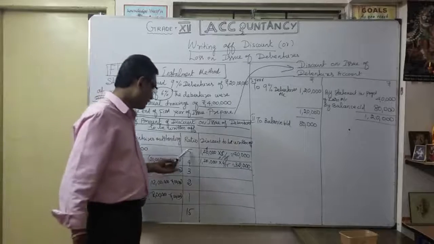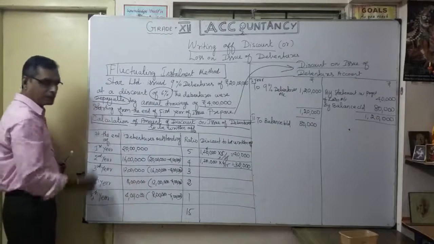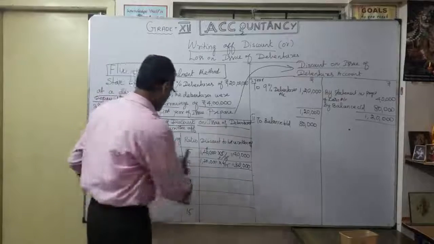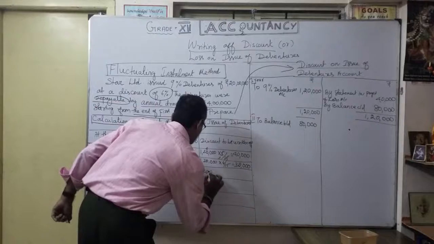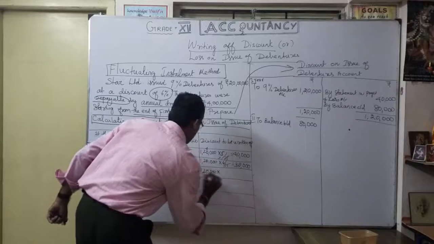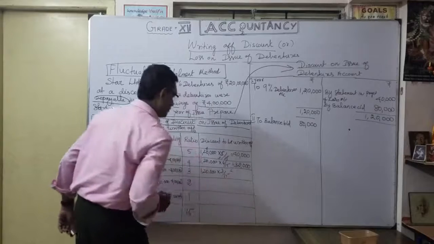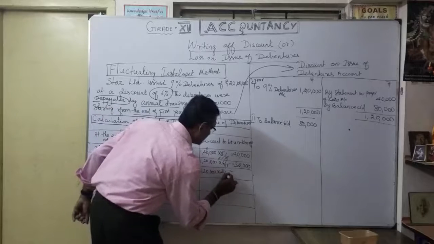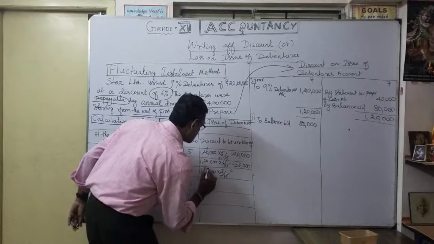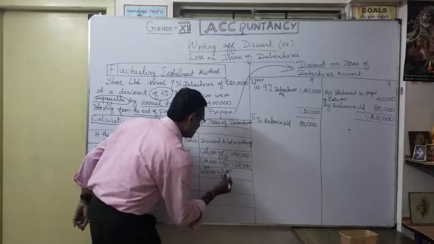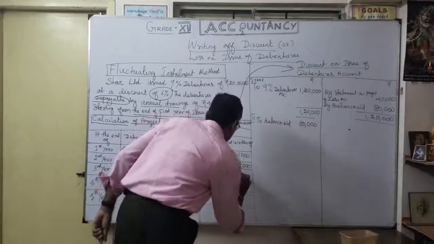Here the ratio is reversed, 5, 4, 3, 2, 1. So you can always make it ascending or descending order. Now we will check. 1,20,000 into 3 divided by 15. Simplification is very simple. 5 3s are 15, then 2 5s are 10, so 24,000, isn't it? So 24,000, that is your third year.